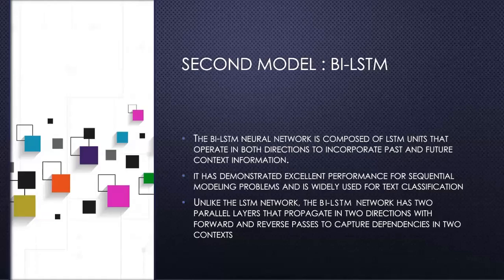Our second model is the BI-LSTM model. The BI-LSTM neural network is composed of LSTM units that operate in both directions to incorporate past and future context information. It has demonstrated excellent performance for sequential modeling problems and is widely used for text classification. Unlike the LSTM network, the BI-LSTM network has two parallel layers that propagate in two directions with forward and reverse passes to capture dependencies in contexts.